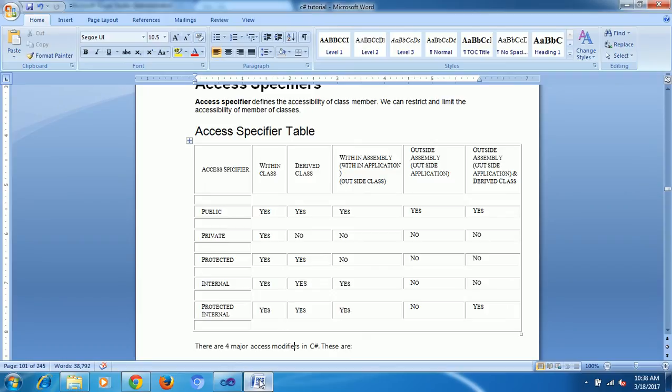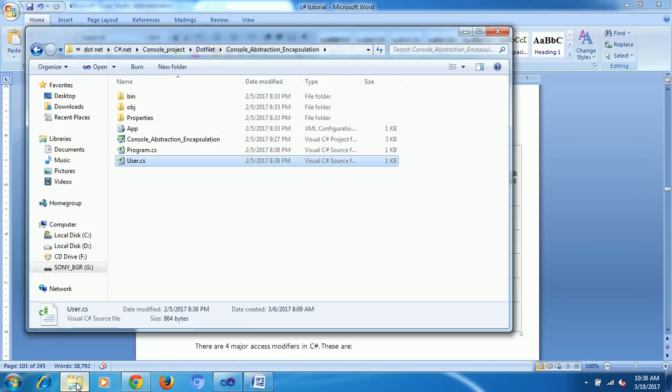Access specifiers wherever we need to. I showed one table before only. For variables, what are the access specifiers we can use? For classes, what are the access specifiers? For interfaces, what are the access specifiers we can use? I gave one table before, just go through that. Now you understand the scenario. Now I will give examples one by one. Can I take one more project, or can I explain in the same project?